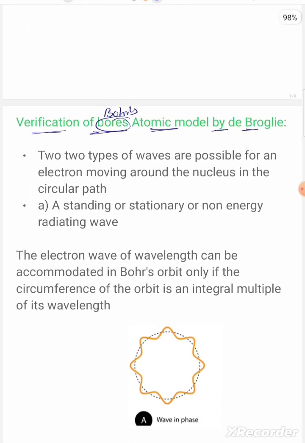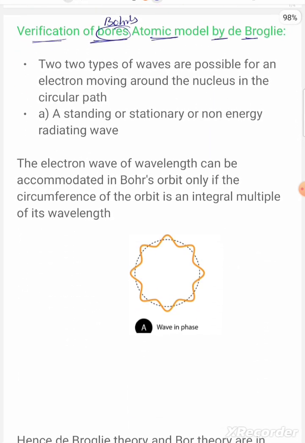Here there are two types of waves possible for an electron moving around the nucleus in a circular path.